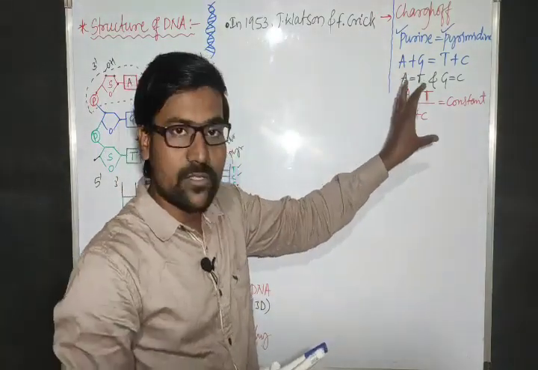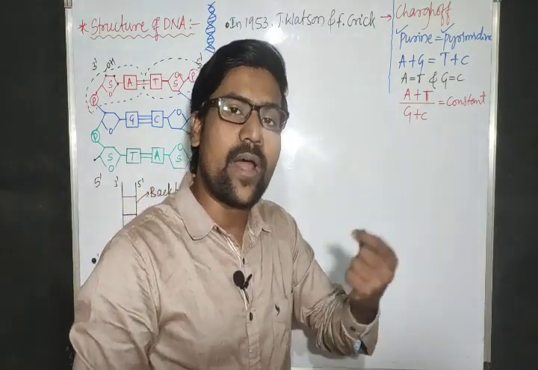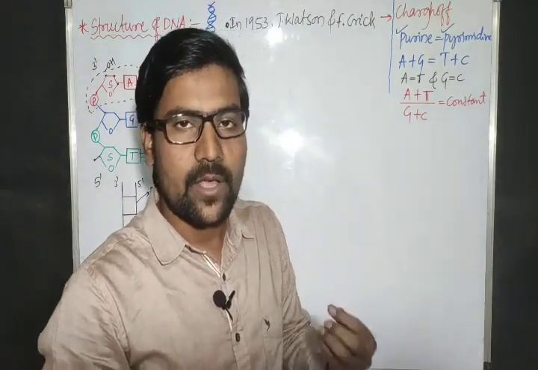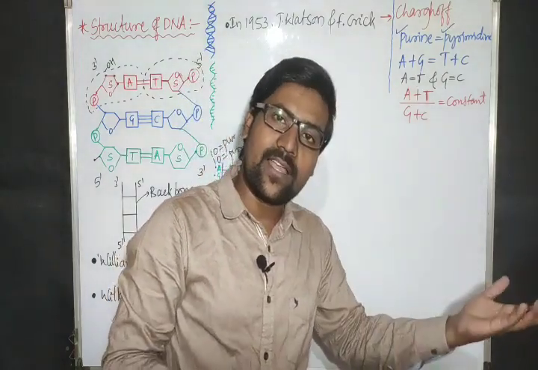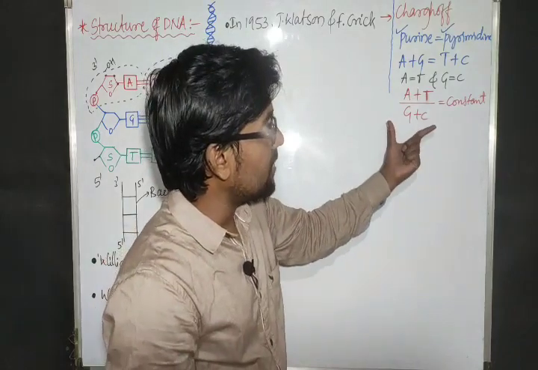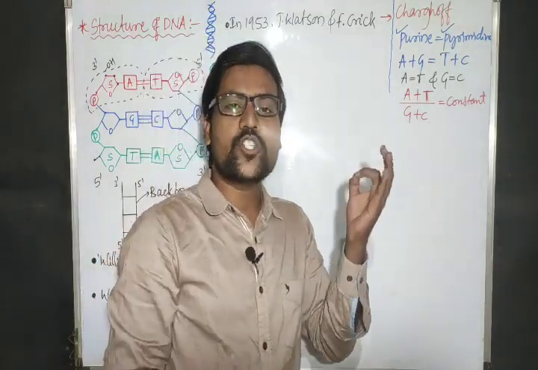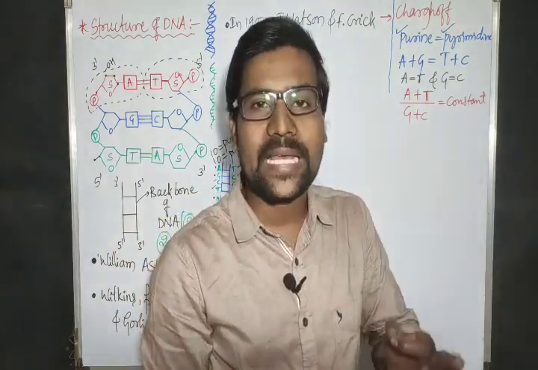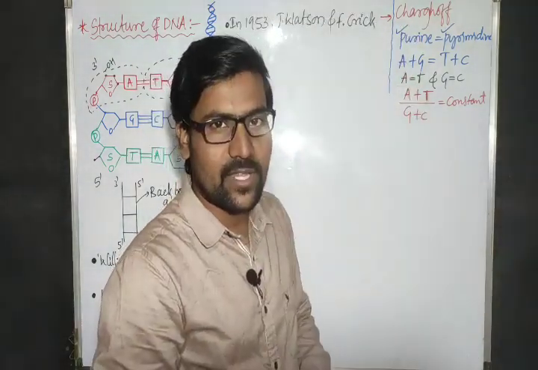And this constant number is always constant for one particular species. For our DNA, the constant value is one type. For another DNA, the constant value is another type. So that is changing. And this constancy, this equation, we will call Chargaff's rule for base equivalence. And that is given by the scientist Chargaff.